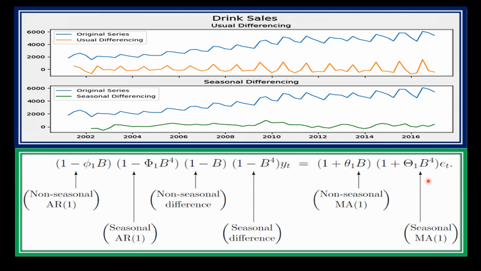So to summarize this, we can say the SARIMA or the seasonal ARIMA is a powerful tool for time series forecasting, especially when dealing with seasonal patterns. So by using past values, errors and seasonal patterns, SARIMA models the underlying relation in data and makes accurate predictions about future values. And in the case of fashion design, SARIMA can help you make informed decisions about the production and inventory management of seasonal clothing items based on historical sales data.